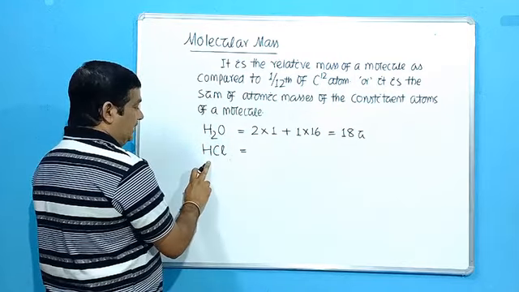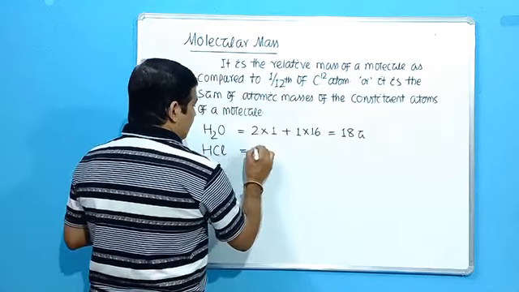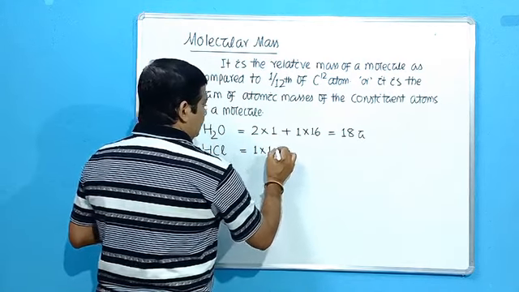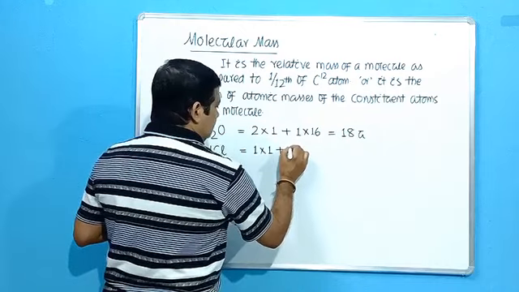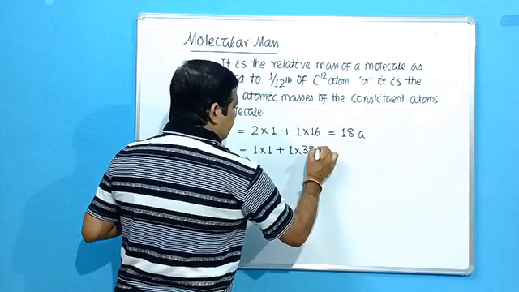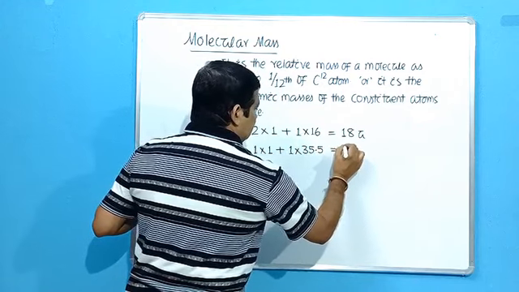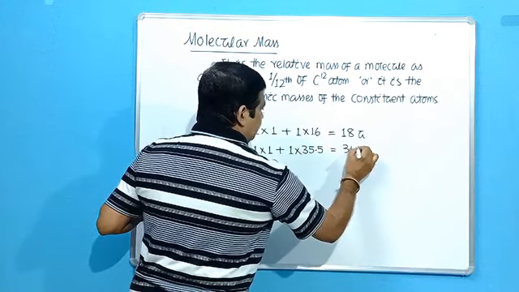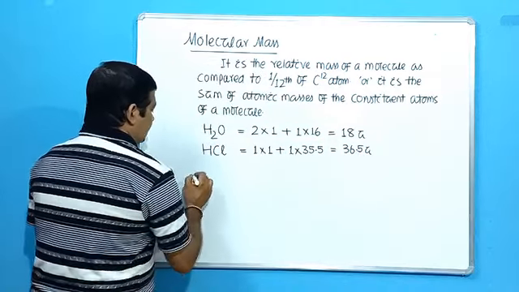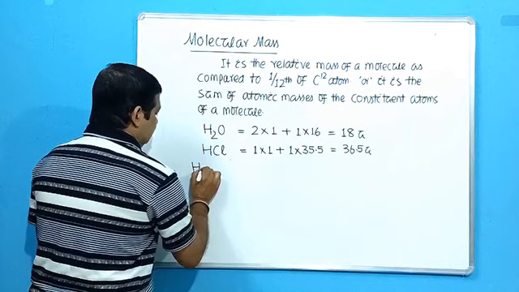Then another simple one, let us say HCl, hydrochloric acid. It contains 1 atom of hydrogen and 1 atom of chlorine. So 1 into atomic mass of hydrogen, that is 1, plus 1 into atomic mass of chlorine, that is 35.5. So it will be 36.5 U.